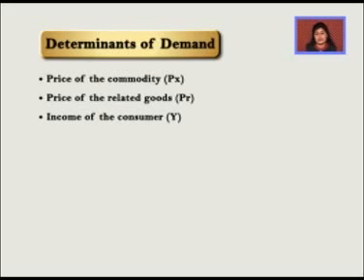As my income increases, I will consume less of them, because I would like to make a switch over to the better quality products. And as my income decreases, I will go for them because now I don't have any other option as my income has dropped down. Now, let's move on to the fourth determinant, that is tastes, habits, and preferences.